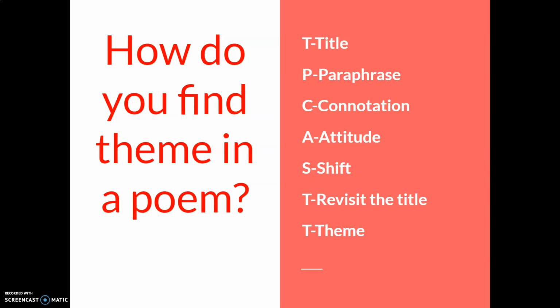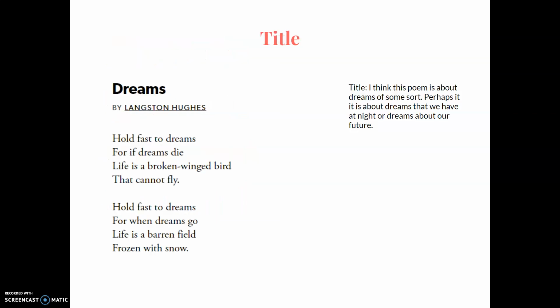What I use is a strategy called TP-CAST. We're going to look at the title. We're going to paraphrase. We're going to consider the connotation. We're going to look at the attitude of the speaker. We're going to look at any shifts. We're going to revisit the title. Yes, I know re starts with an R. However, the T is for the other title. And then we're going to land on the theme, okay? So we are going to walk through this together with a very short piece. And let's see how it goes.